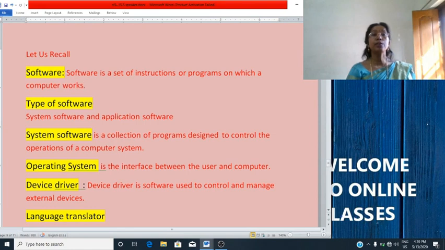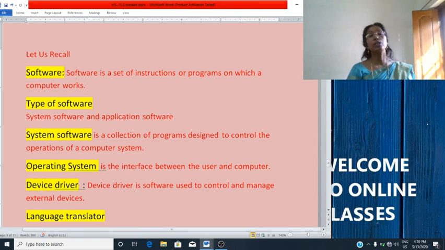It is classified into operating system, device driver, language translator and utility software. Then we studied about operating system. An operating system is the most important software. It is an interface between the user and computer.